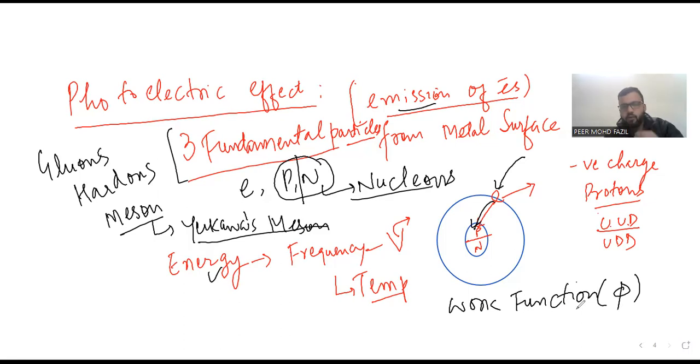This is the metallic surface. I have to apply a sufficient amount of energy which will drain out this electron from its metallic surface. When electrons are drained from the metallic surface, I can say this is emission, because it is getting emitted from the metallic surface. So I have to apply some energy on this. The energy for this metal is known as work function.